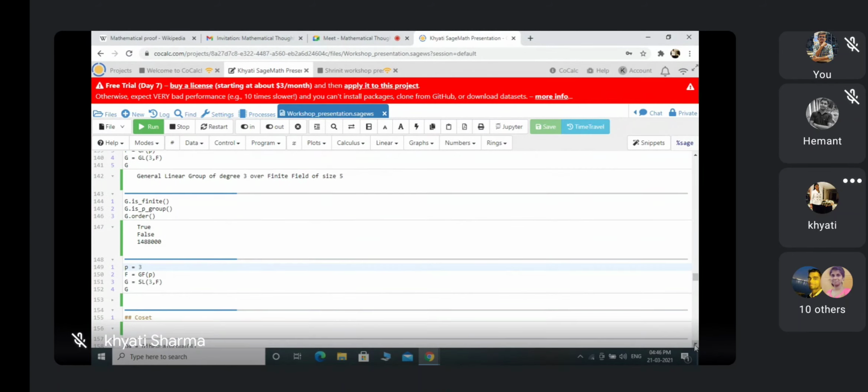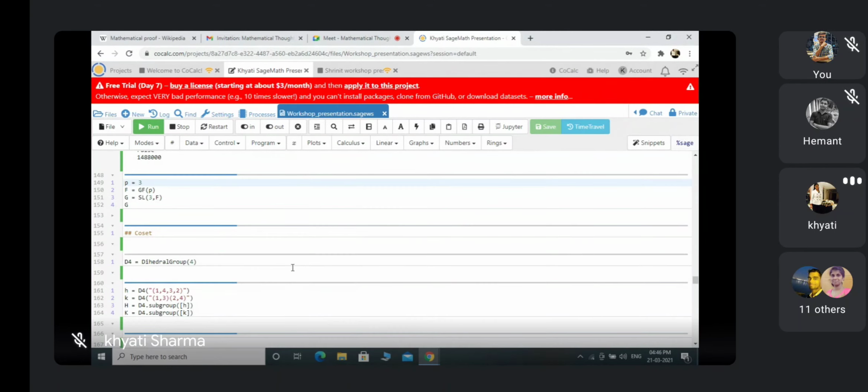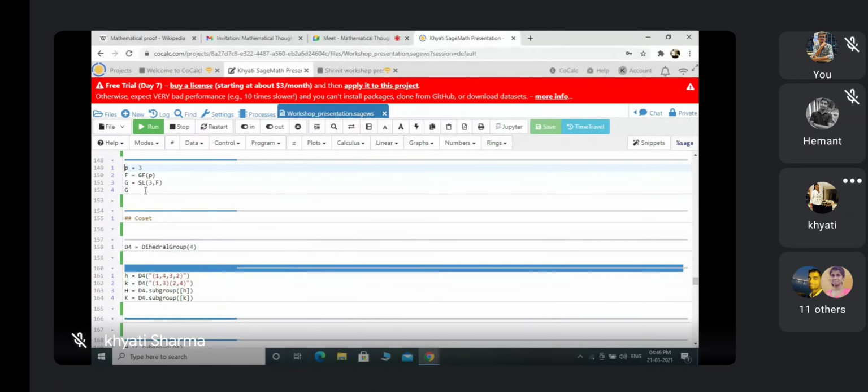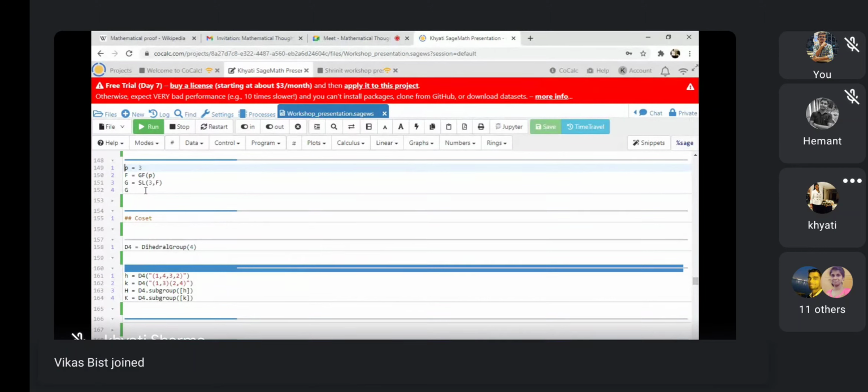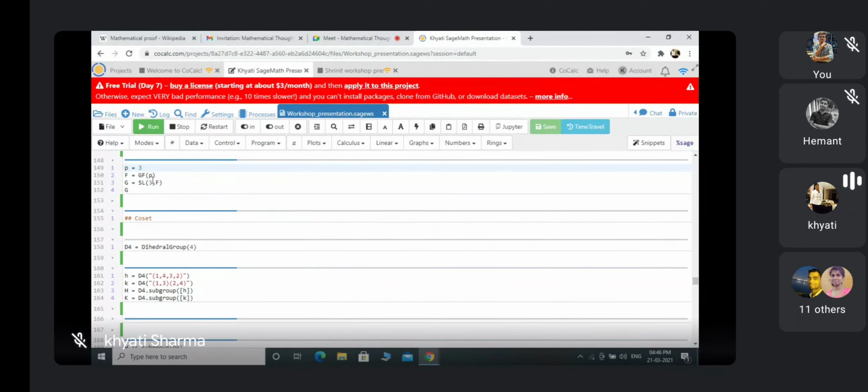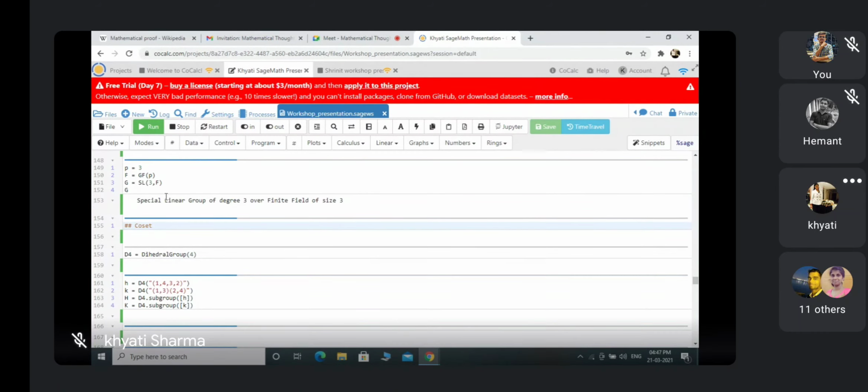And similarly, we can define a special linear group also over finite fields. It is showing me this SL3F, the special linear group of 3 cross 3 matrices over the finite field containing 3 elements. When I run this command, it shows a special linear group of degree 3 over a finite field of size 3. So now you can work on this group also.